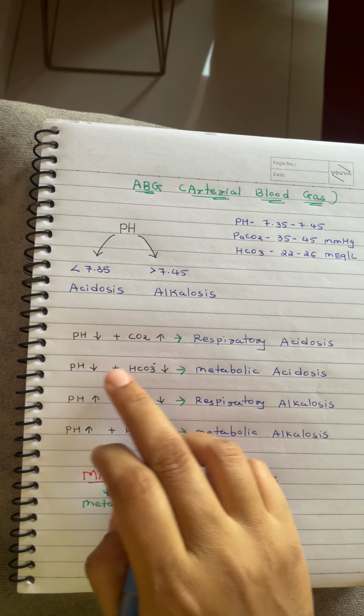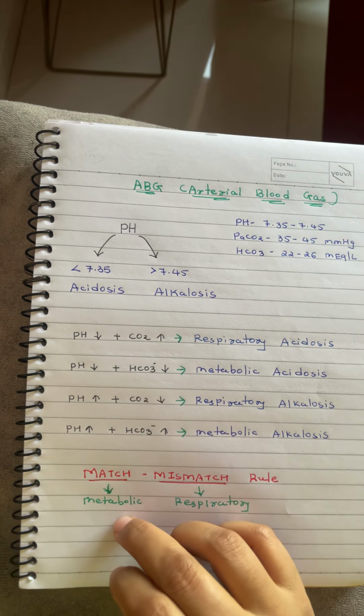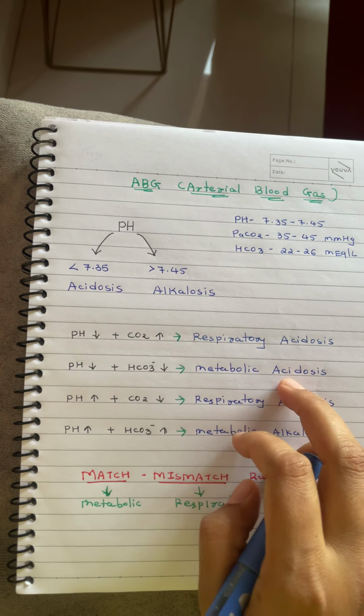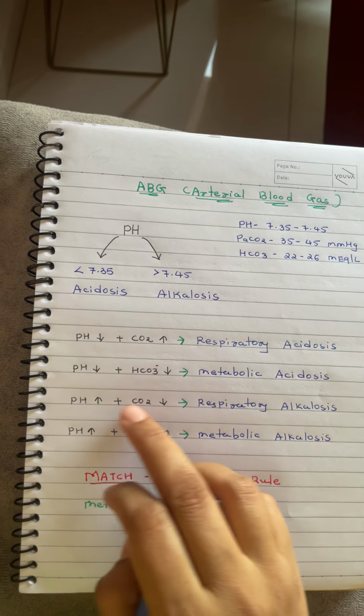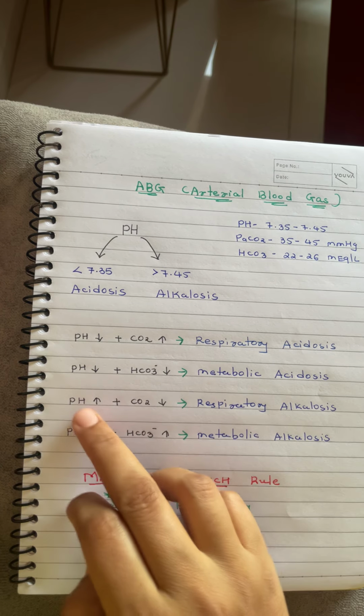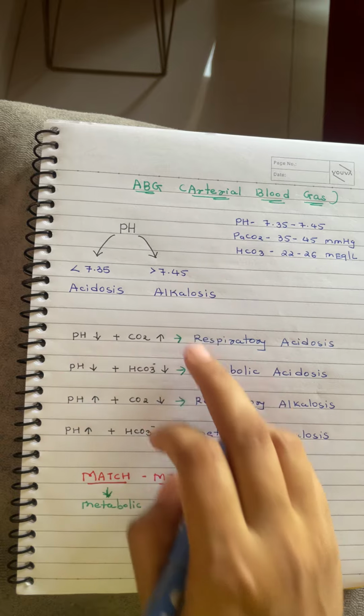If pH decreases and bicarbonate decreases, it is a match, so it's metabolic. And pH decreased, so it is acidosis. If pH increases and CO2 decreases, it is a mismatch, so it's respiratory. And pH increased, so it's alkalosis.